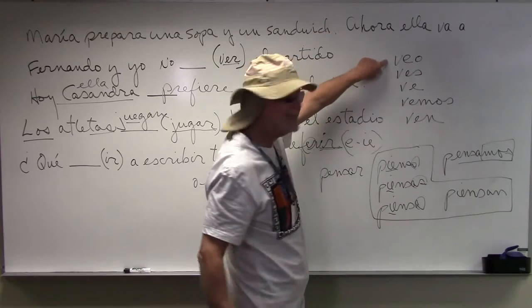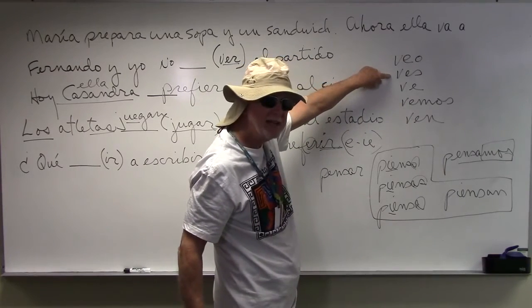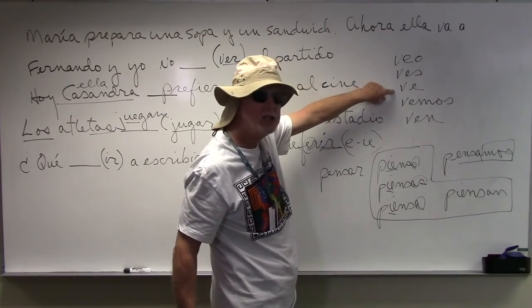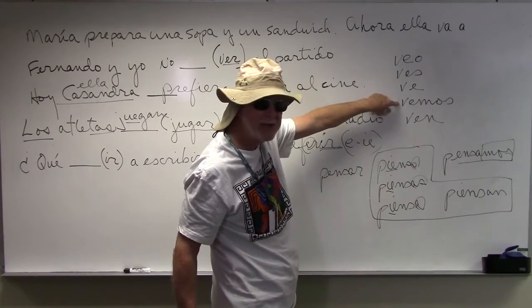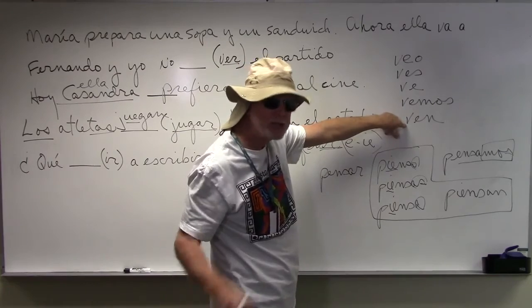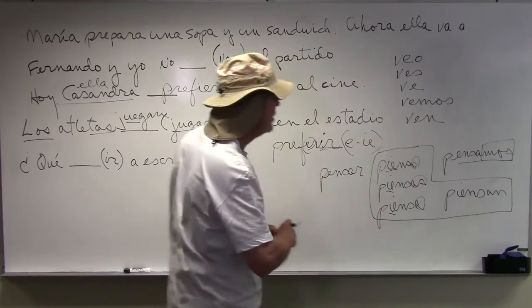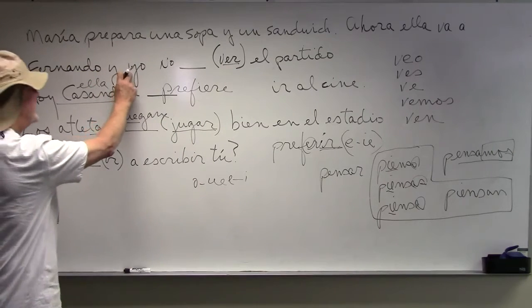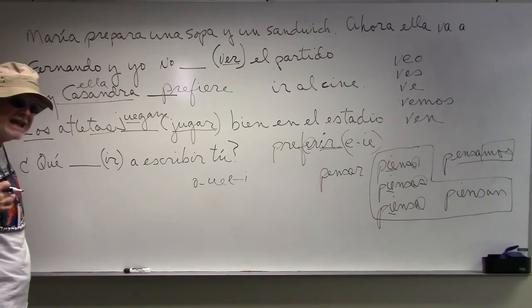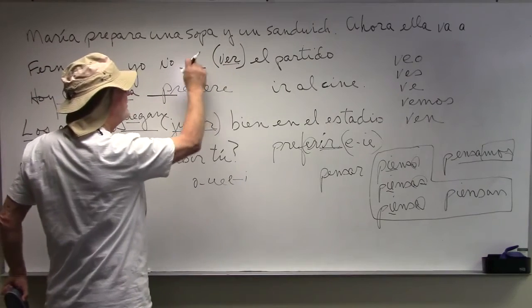I see, you see, he sees, she sees, we see, and ven, y'all see. Bien. So, over here, we have to look now, Fernando y yo. Who's that? That's Fernando and I. Oh, that's we. So what's the verb form going to fit in here?